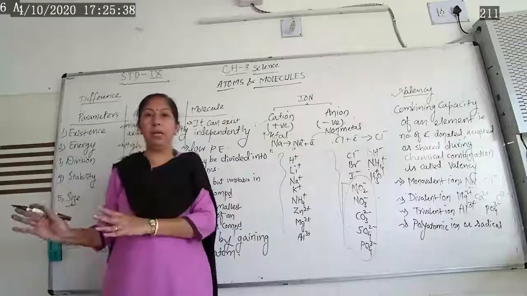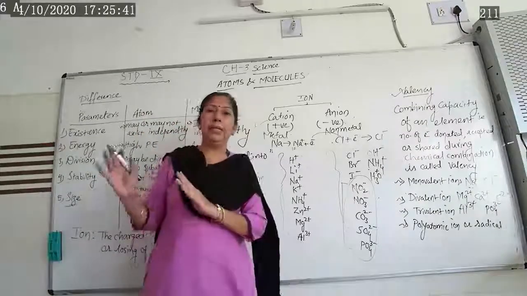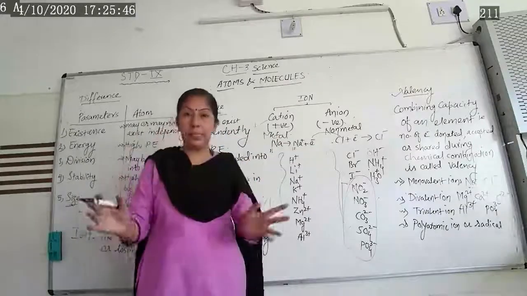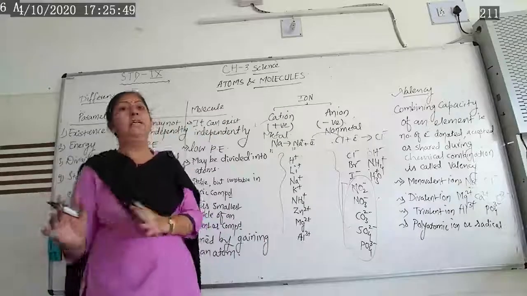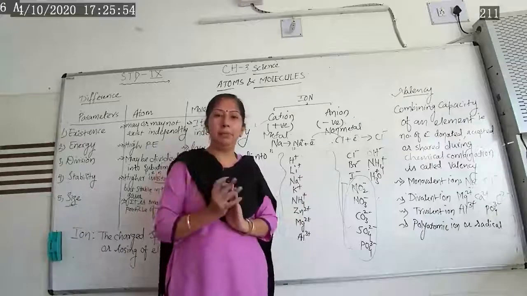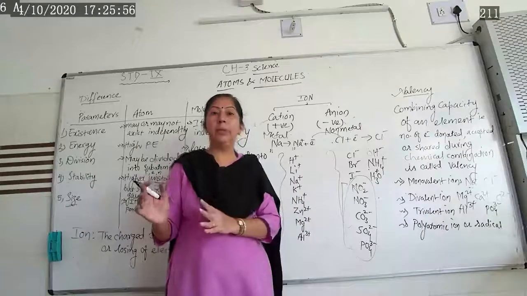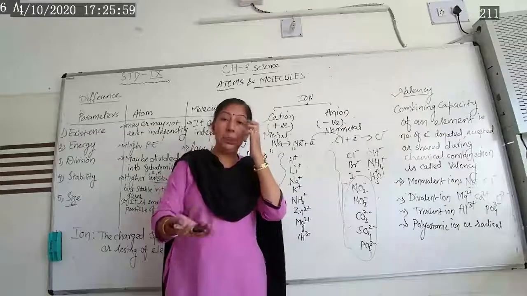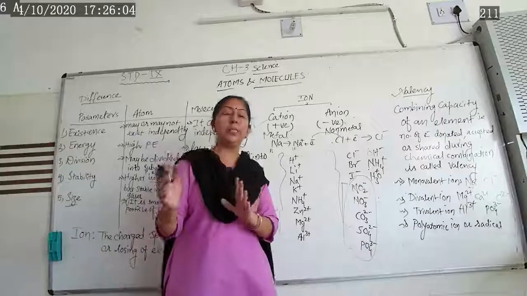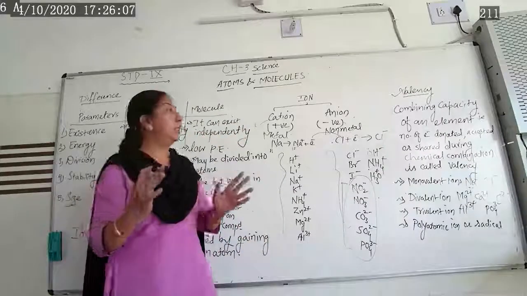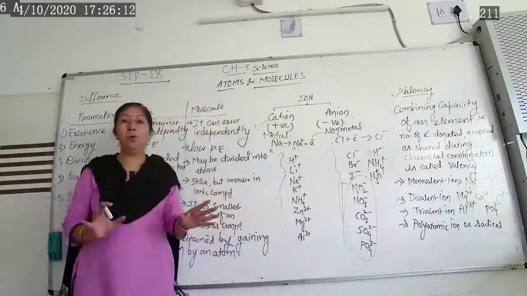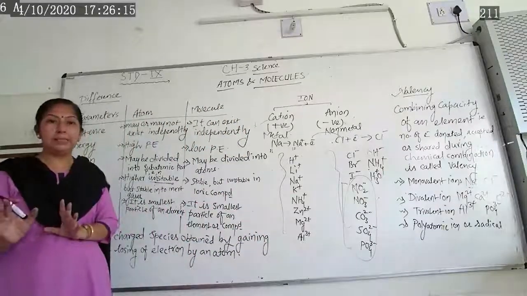So today we have learned the difference between atom and molecule, what is an ion, how it is classified into cation and anion, then what is valency. Valency is nothing but the combining capacity of an element. Elements combine either by gaining electrons, losing electrons, or sharing electrons. तो ऐसे atom combine होता है वो capacity को हम क्या कहते हैं, valency. Is it clear? So here we have completed up to valency. Thank you.